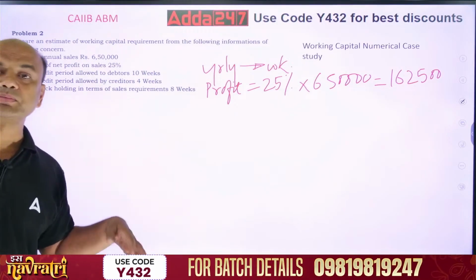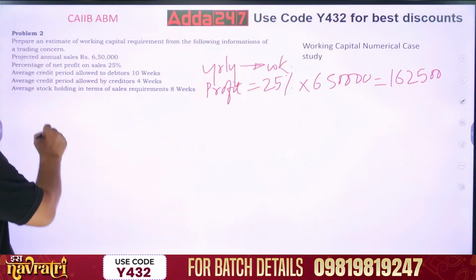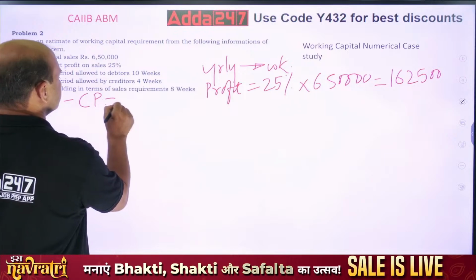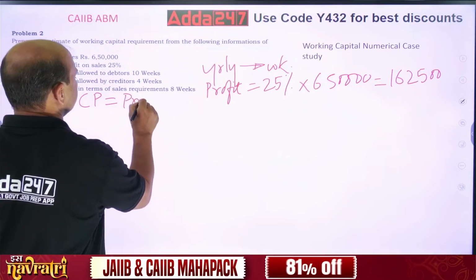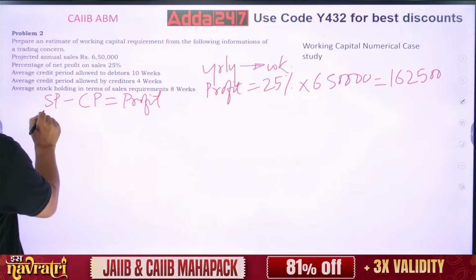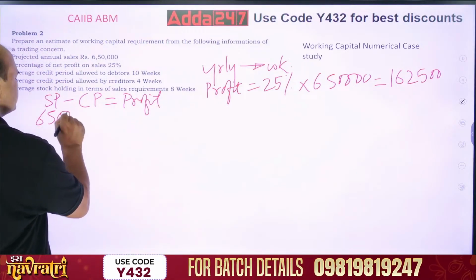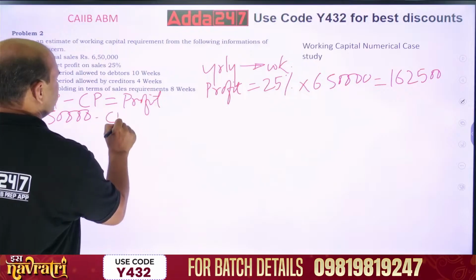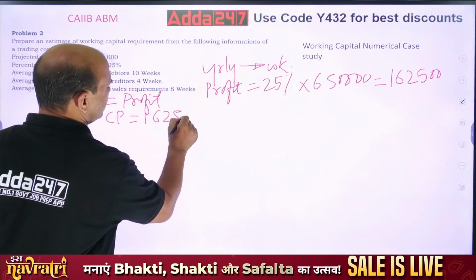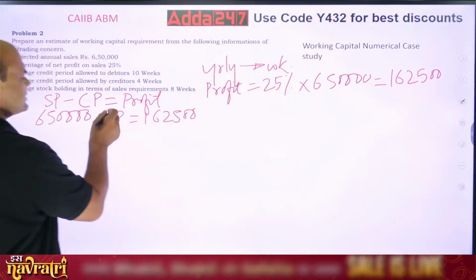Then what will be my cost? So selling price SP minus CP equals profit. So now 6,50,000 minus CP equals 1,62,500. So find now CP. What is the cost price?